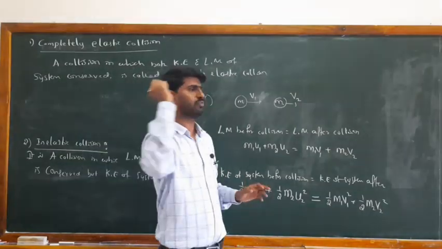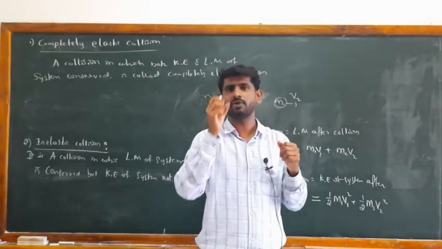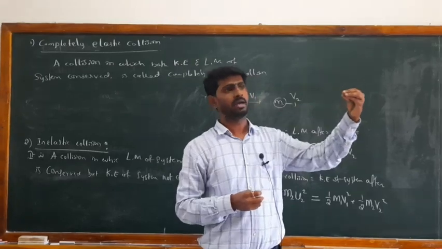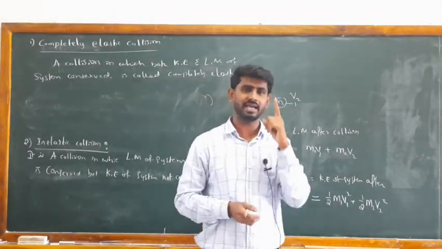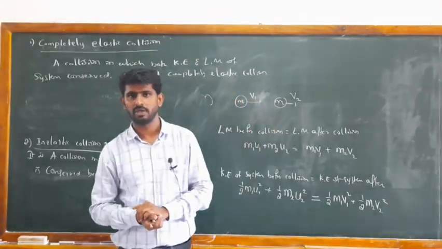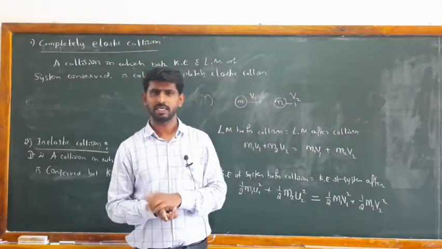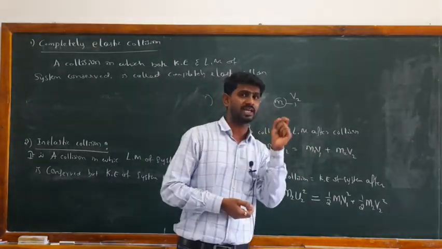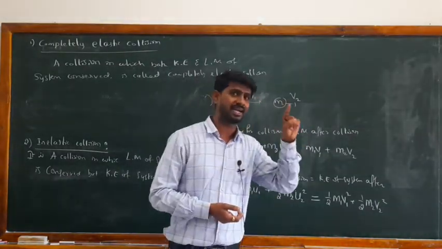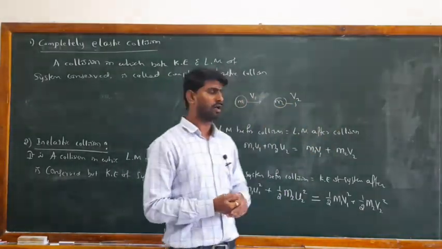The ball you throw is moving with a particular mass and a particular speed. Its kinetic energy is 1/2 times the mass of the ball times the speed of the ball squared, and while returning you can measure its kinetic energy again. The kinetic energy after the collision is usually lesser than the initial kinetic energy, because there is some loss of kinetic energy during the collision. So the loss of kinetic energy occurs in an inelastic collision, and conservation of kinetic energy occurs in a perfectly elastic collision. Is it clear?